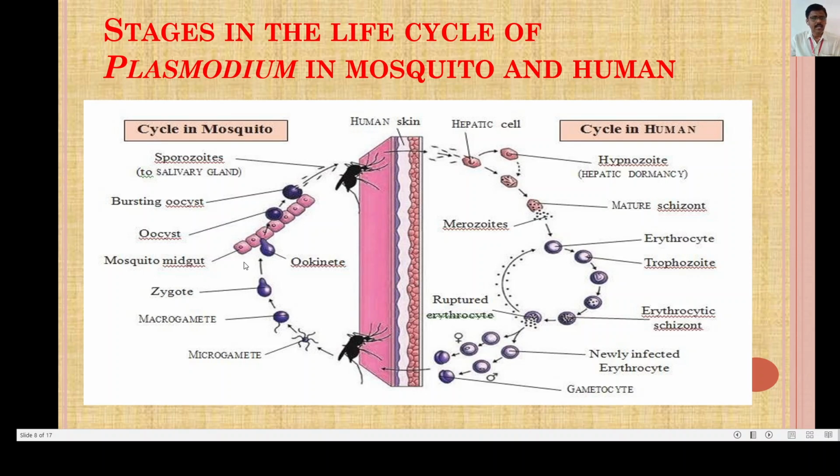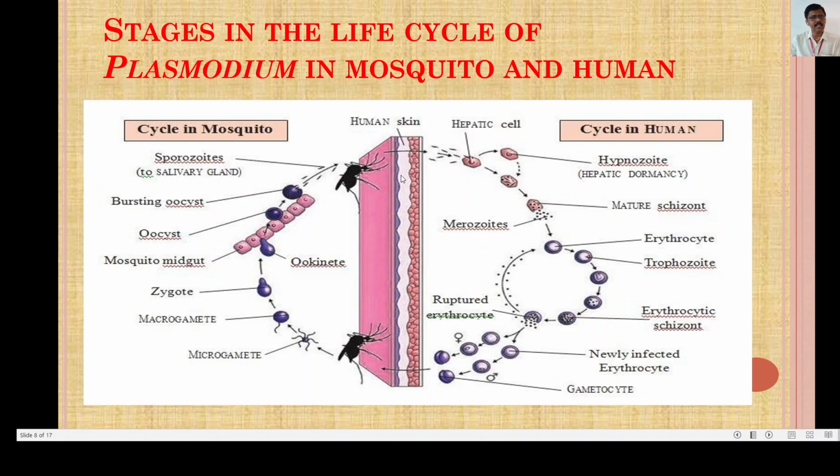And in the midgut of the mosquito, as shown in the diagram, the Plasmodium develops into the ookinete and oocyst, and the oocyst again bursts, and the sporozoites are transferred to the salivary gland of the female Anopheles mosquito, and this cycle in the mosquito is completed. Again that female mosquito bites a healthy person, and this entire cycle is carried out.